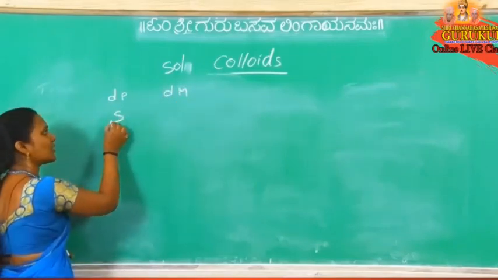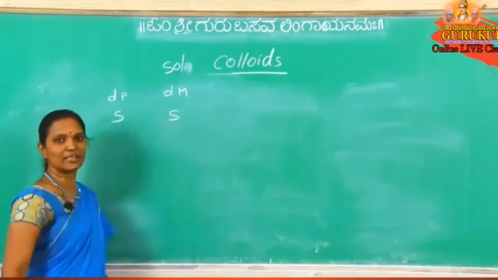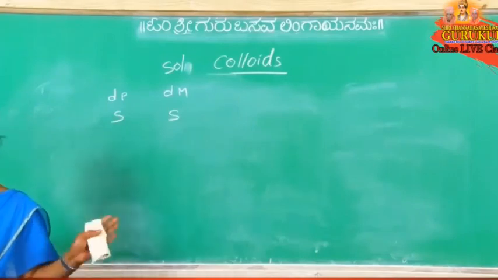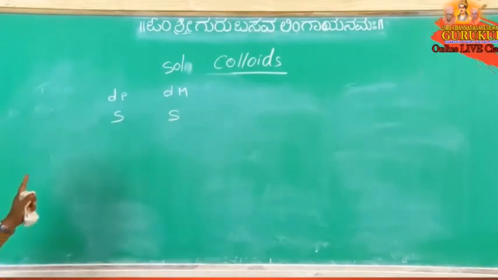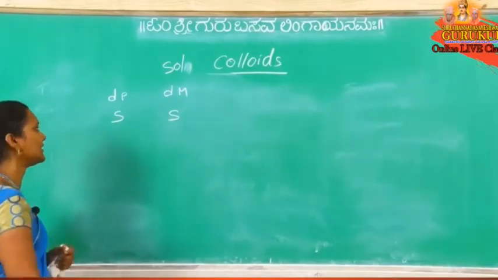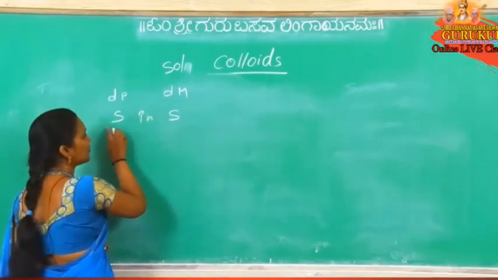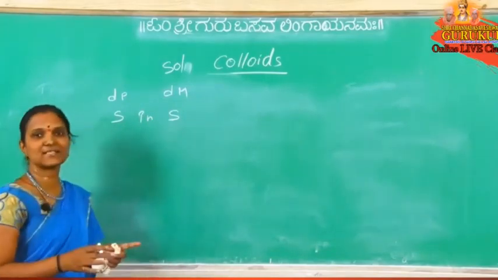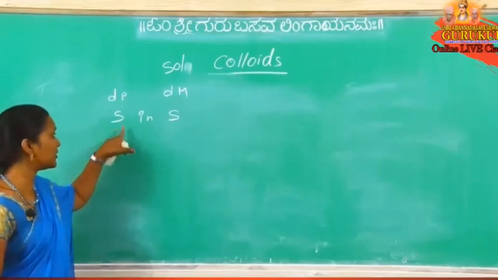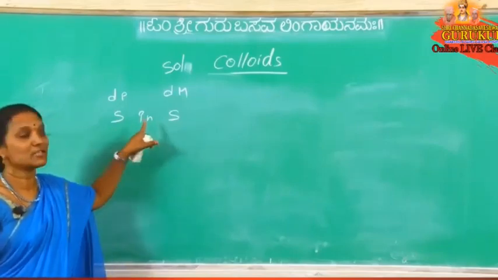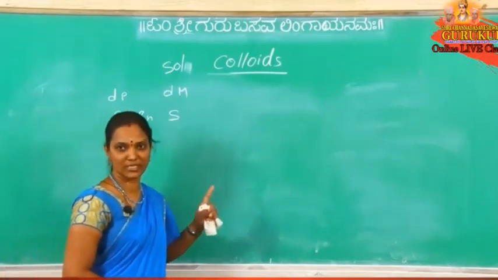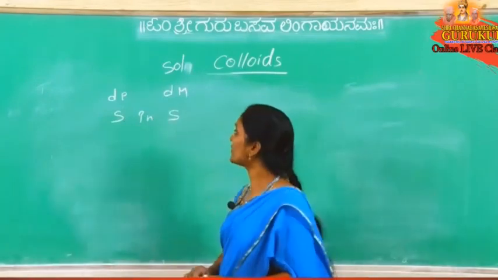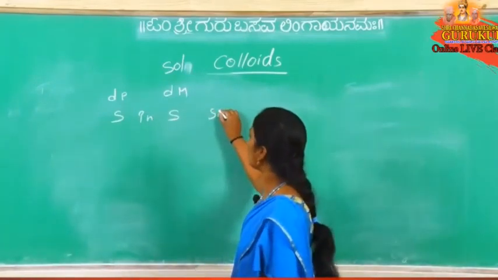Dispersion phase is solid, dispersion medium is also solid. Anyone we can use as dispersion phase and dispersion medium. This is the S in S. Question also they will give like this only. S in S means a phase in a medium. Dispersion phase is solid, dispersion medium also solid. Solid in solid colloidal solution. This is called solid sol.